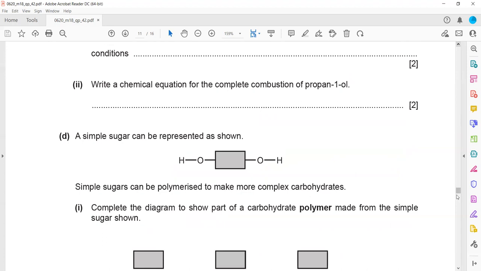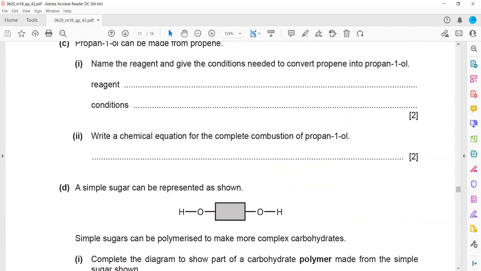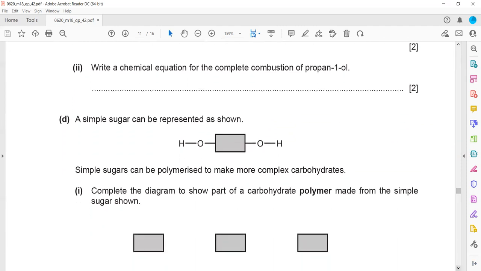Then write a chemical equation for the combustion of propanol. So what is the formula of propanol? Prop means 3 carbon, and the general formula of alcohol is CnH2n+1OH. So C3H7OH plus oxygen. A complete combustion is always assumed unless they mention otherwise. So it will give carbon dioxide and water vapor.